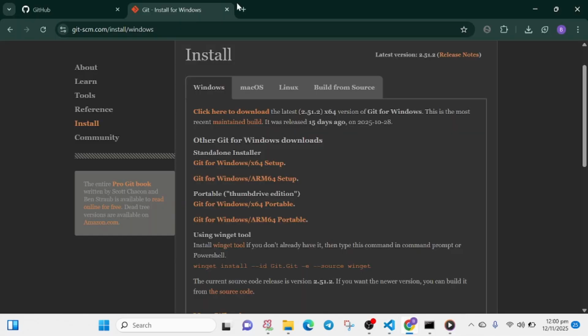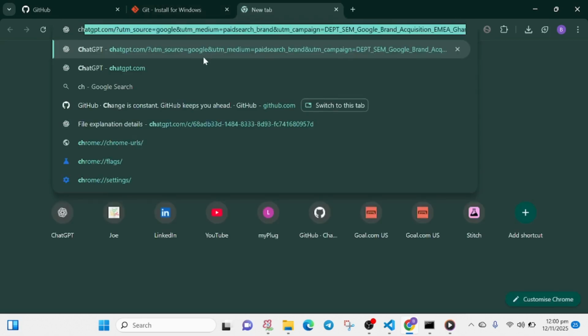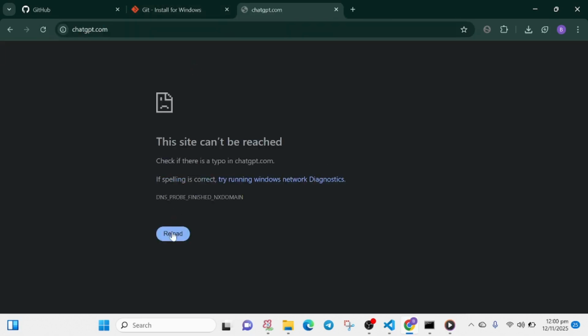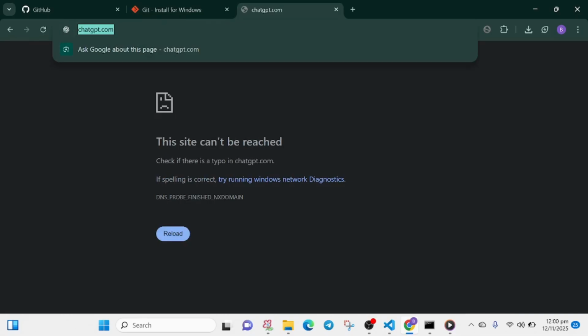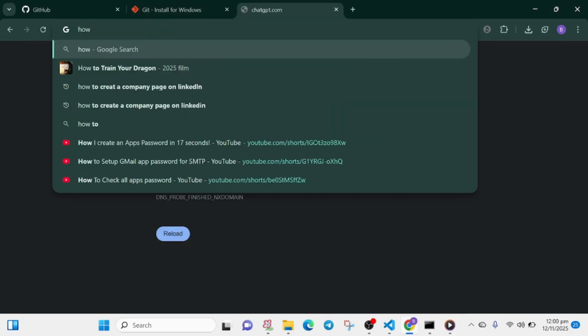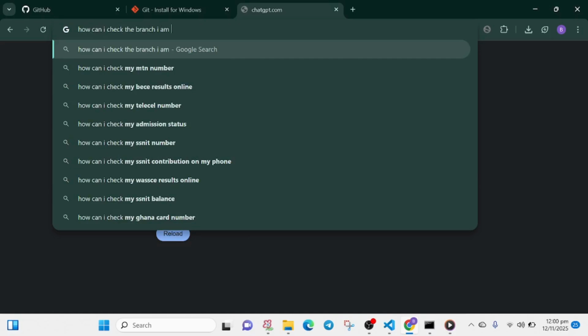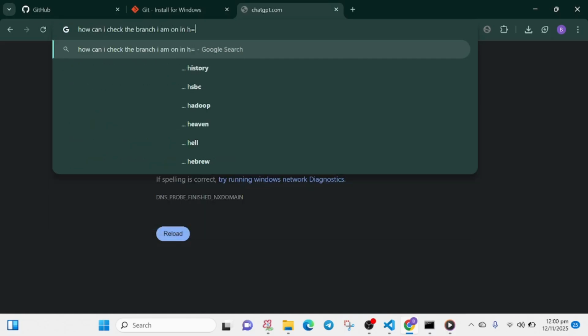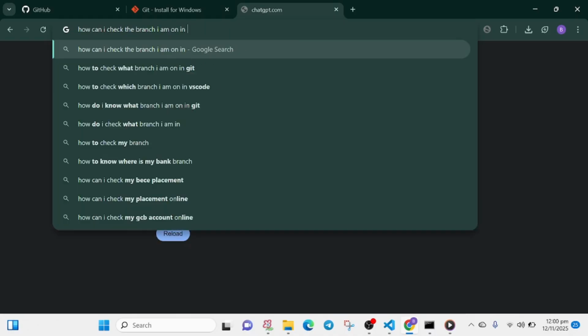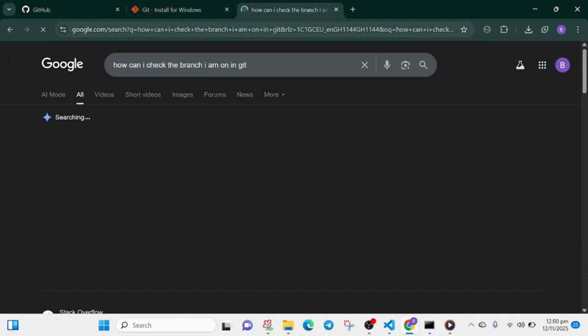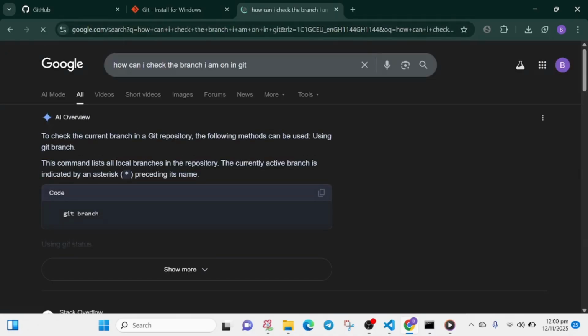So let me quickly go to ChatGPT and ask how can I check the branch I'm on in Git. Chat is not replying. Wow. Okay, so let me just use Gemini. How can I check the branch I am on in Git? A lot of typos there. Let me see what Gemini is saying.